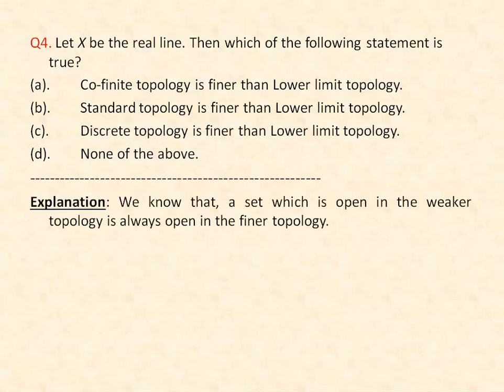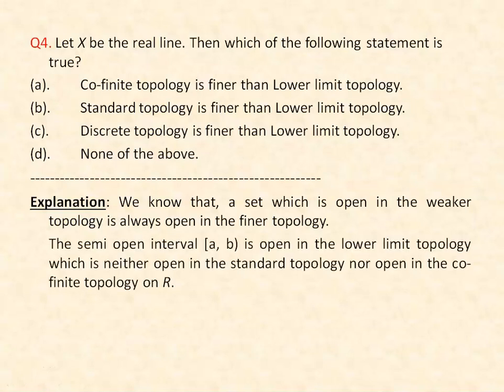We know that a set which is open in the weaker topology is always open in the finer topology. In the cofinite topology, a set is open if its complement is either finite or all of X. And in the case of the lower limit topology, the collection of all semi-open intervals, closed on the left-hand side, forms a basis for a topology, and that basis generates our lower limit topology. Now to check whether option A is right or not, let us take an open set in the lower limit topology.